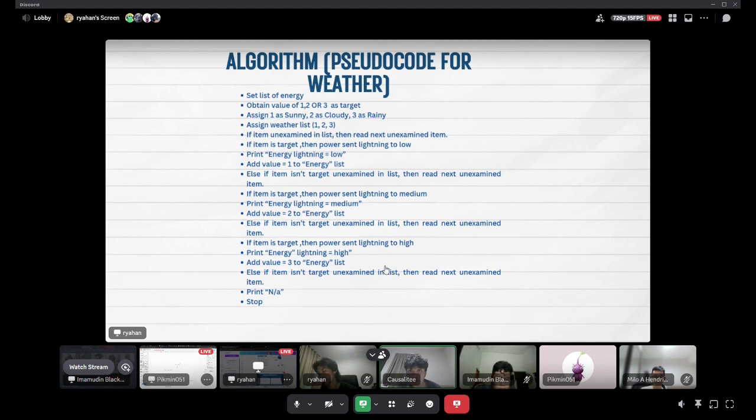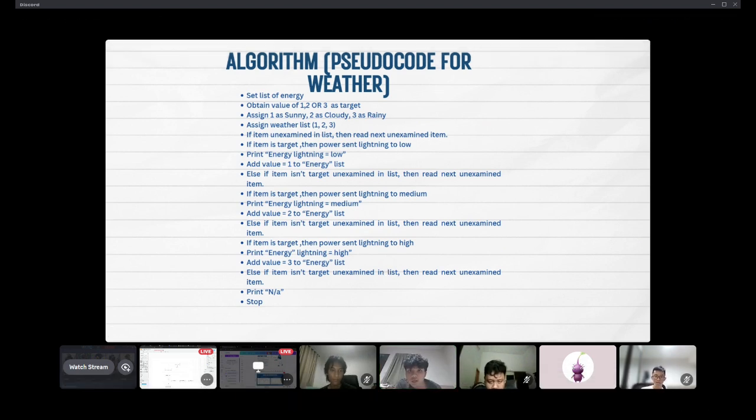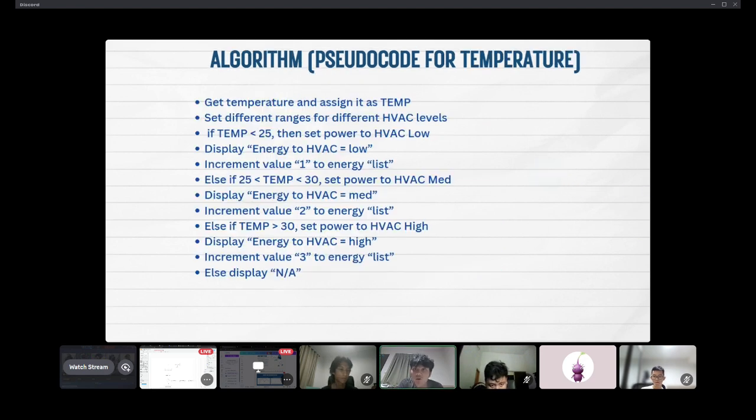And then this one is pseudocode for the weather. The first is set list of energy, and then obtain value of 1, 2, or 3 as target, and then you can see the rest. Next. The last one is the pseudocode for the temperature. First, get the temperature and assign it as temp, and then set different ranges for different HVAC levels, and then you can see the rest yourself again.